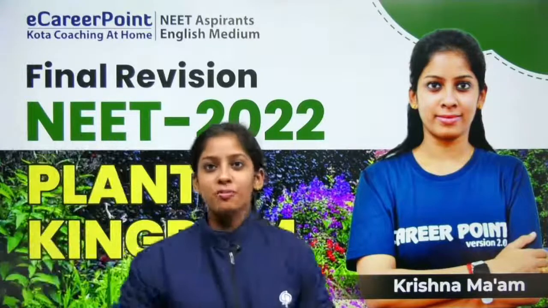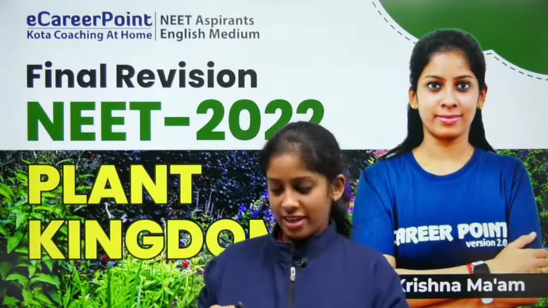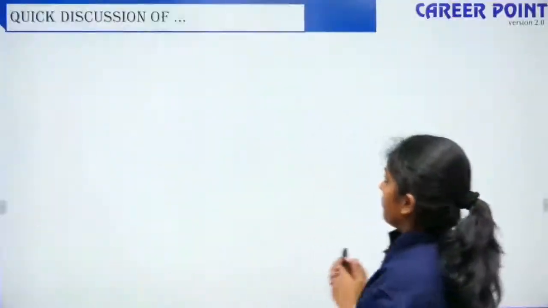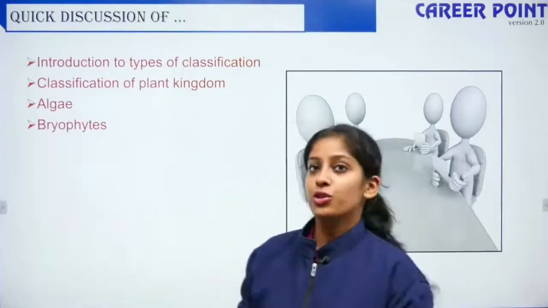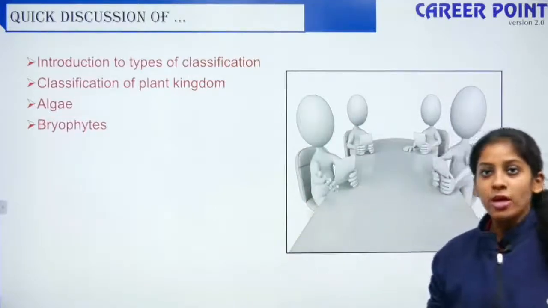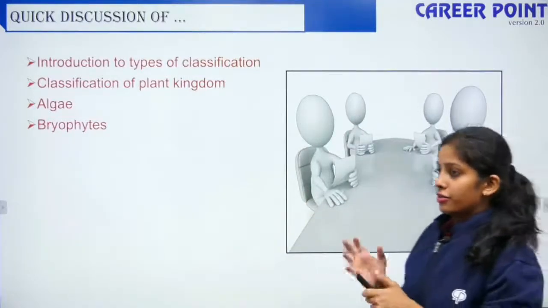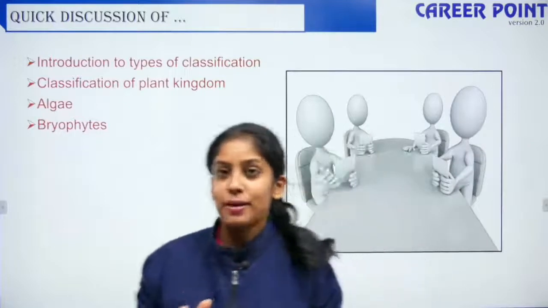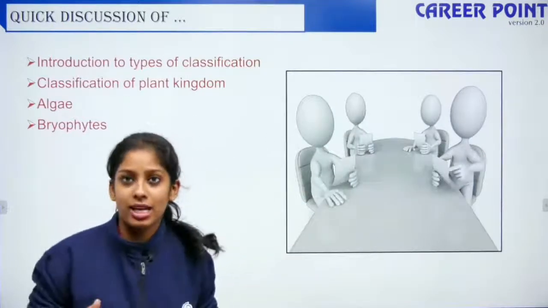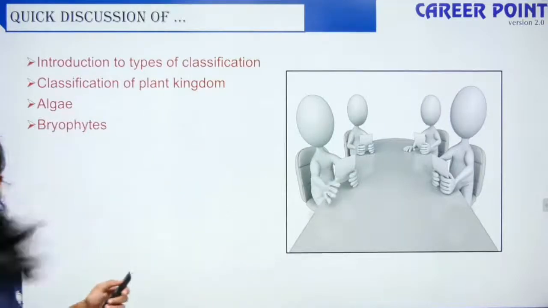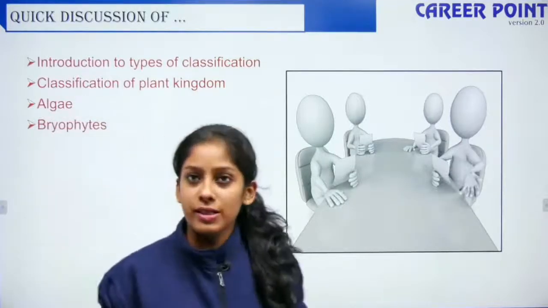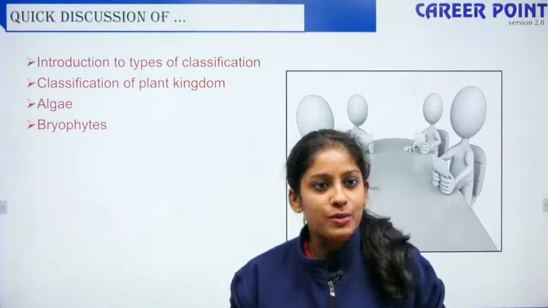So let's finish off plant kingdom today. It's going to be a very easy topic. What are we going to discuss under plant kingdom? I'm going to introduce to you the types of classification. What are the different types you have in plant kingdom, or before plant kingdom was classified? What different things came into the picture, and on what basis was your plant kingdom classified, what was rejected, what was accepted?